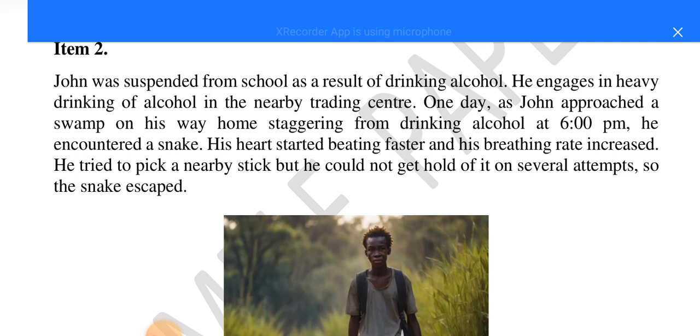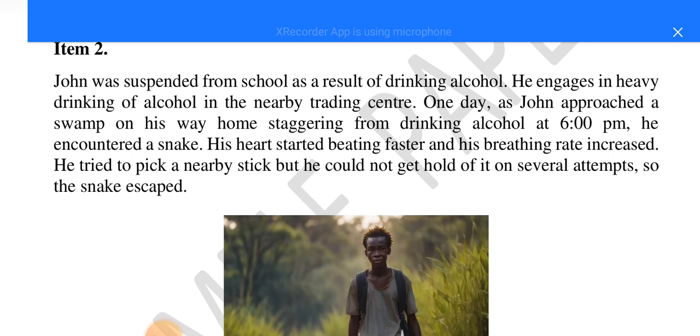For example, they are saying John was suspended from school as a result of drinking alcohol. He engages in heavy drinking of alcohol in the nearby trading center. One day, as John approached a swamp on his way home, staggering from drinking alcohol at 6 p.m., he encountered a snake.